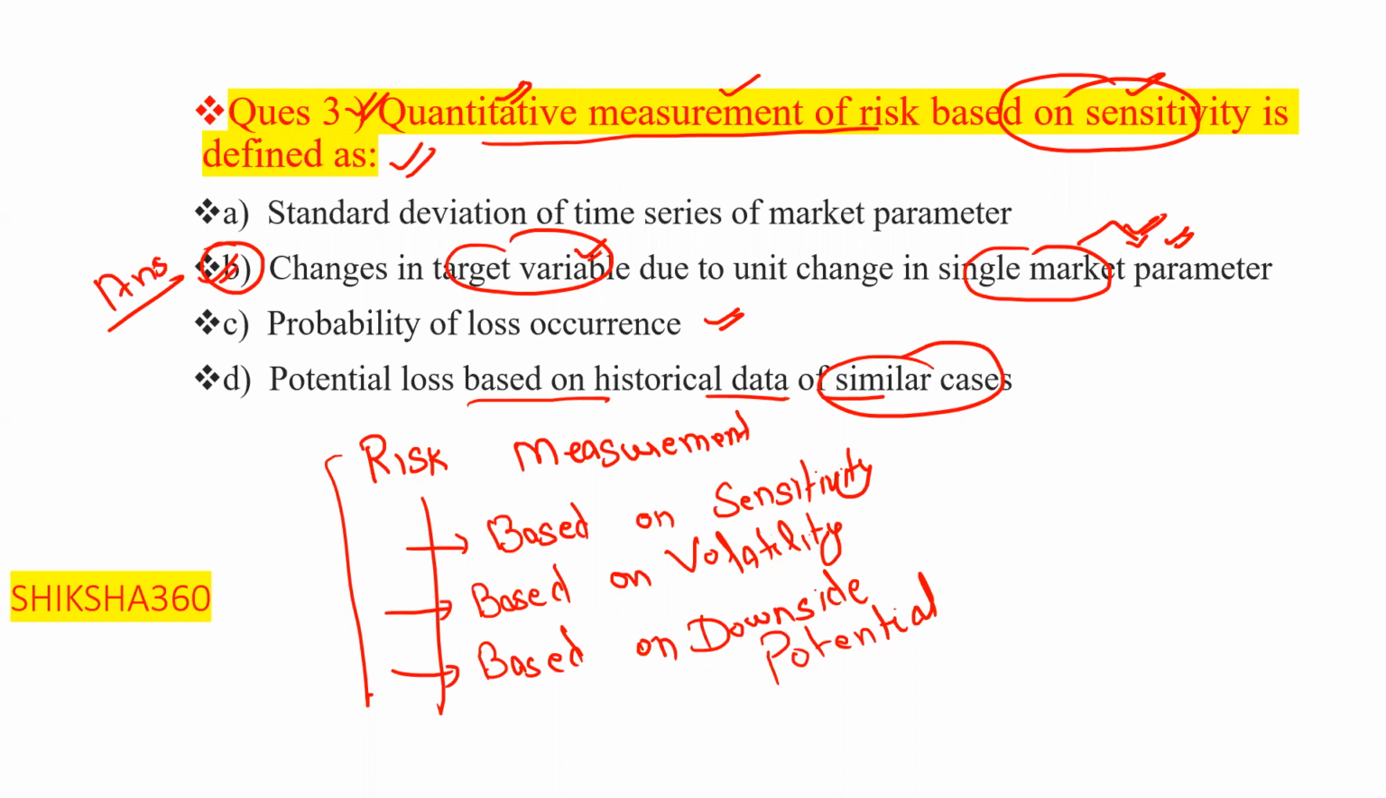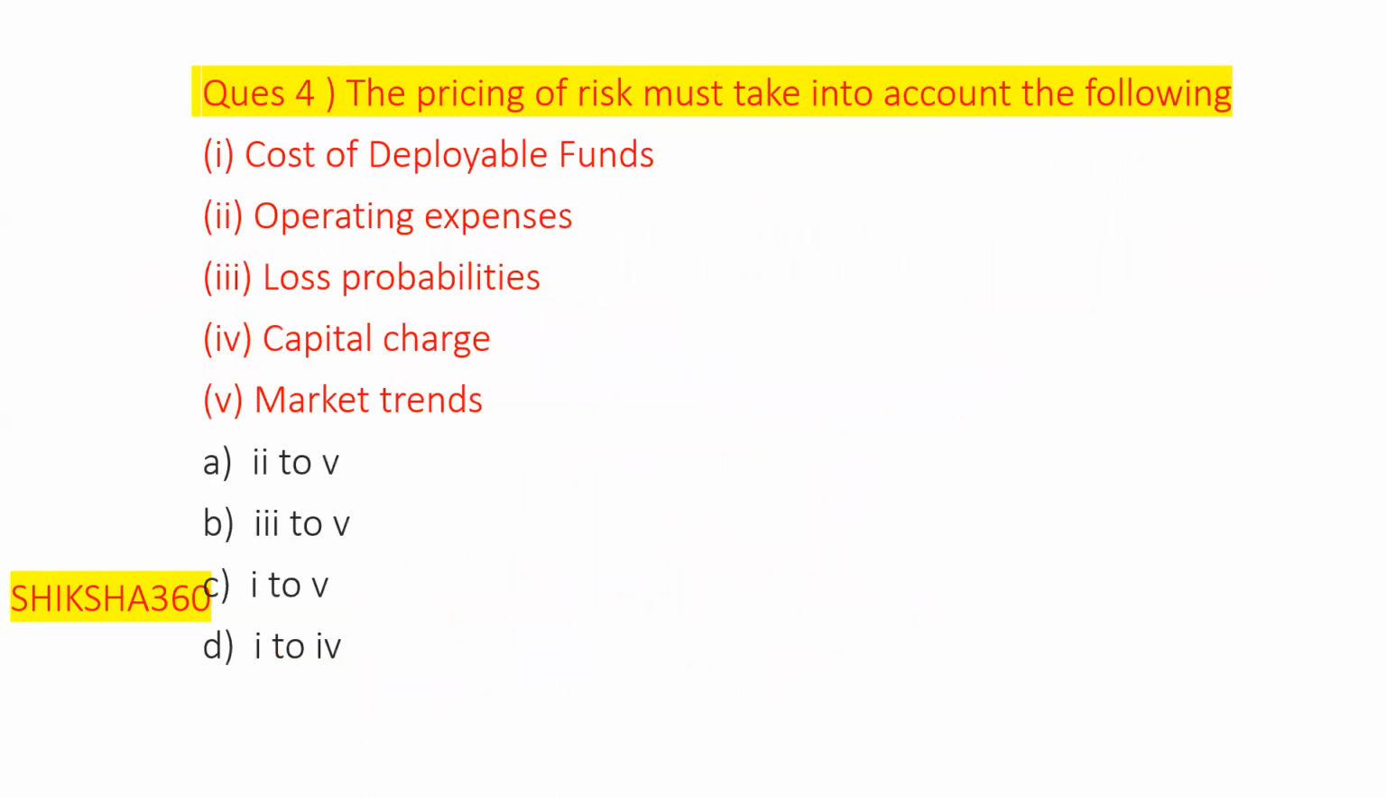Now move to question number 4. This is about risk pricing. The pricing of risk must take into account the following. There are 5 things which they will account for.